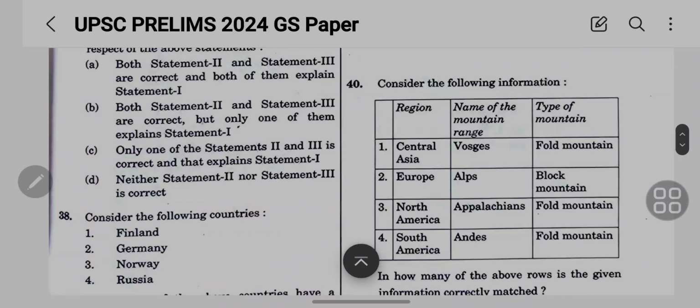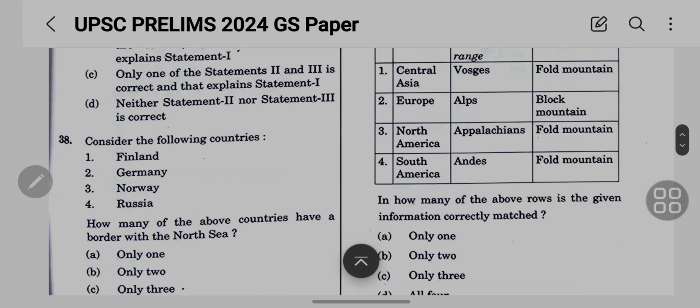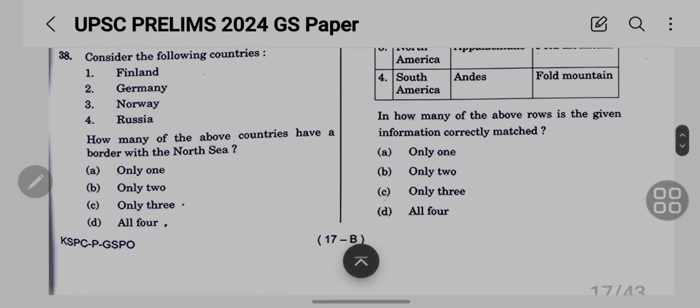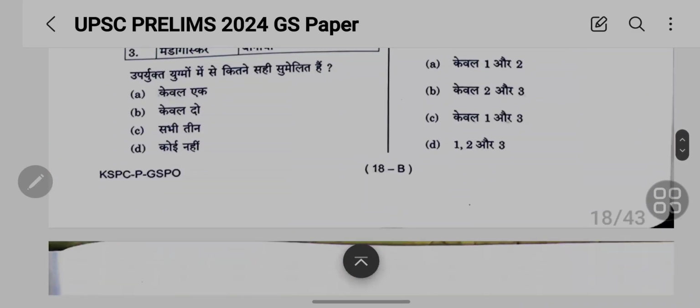Netravati is the Nile. Consider the following regions: Central Asia, name of the mountain range Vosges, and type of mountain Fold Mountain. Then region Europe, Alps, and Block Mountain. North America, Appalachians and Fold Mountain. South America, Andes, that is Fold Mountain. Okay, and how many of the above rows of given information are correctly matched? Okay, so this is the next question.